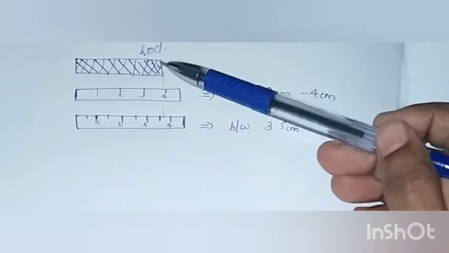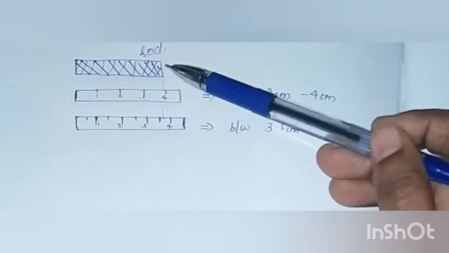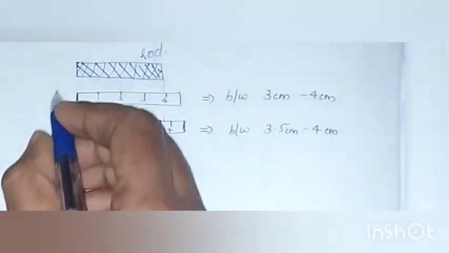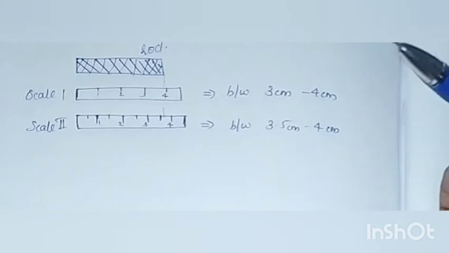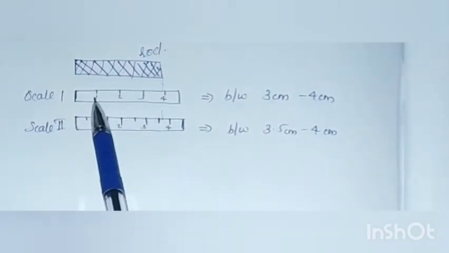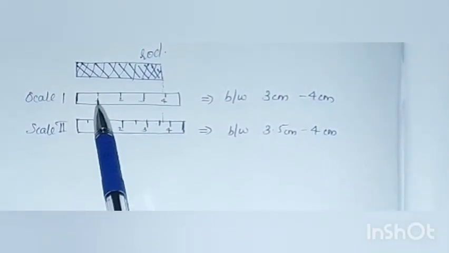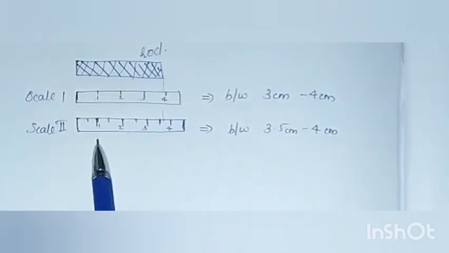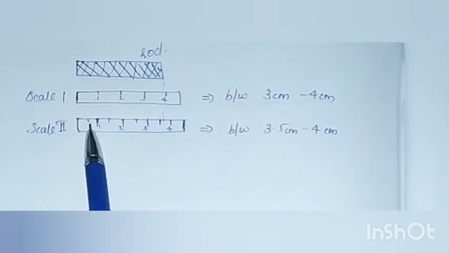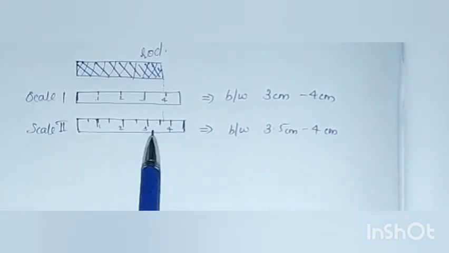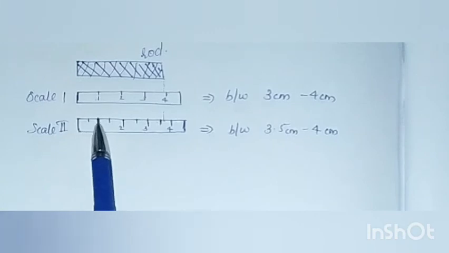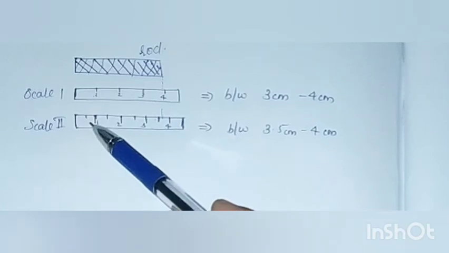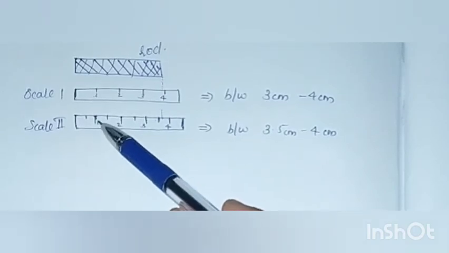Suppose we are going to measure the length of this rod, and we have two scales with us. If you observe the readings in the scales, you can see that this scale shows the readings 1 centimeter, 2 centimeter, 3 centimeter and 4 centimeter. Whereas coming to the second scale, you can see that there are markings at the centimeters as well as a small division between each centimeter. That is, the smallest value that we can get from scale 2 is 0.5 centimeter.